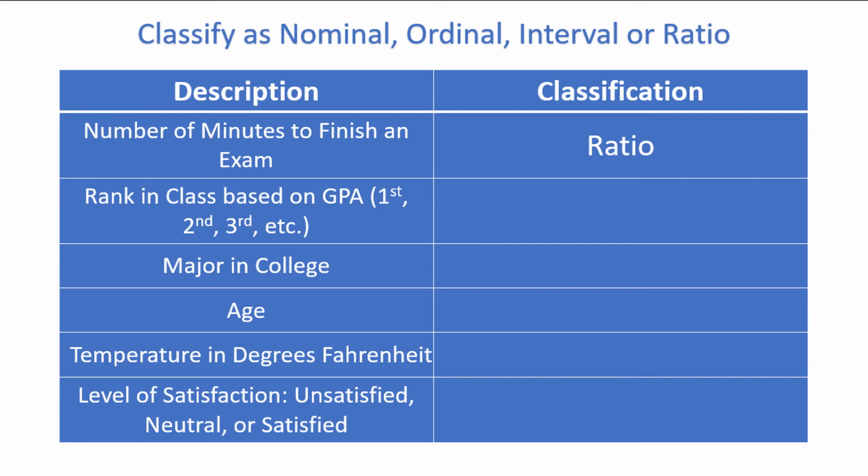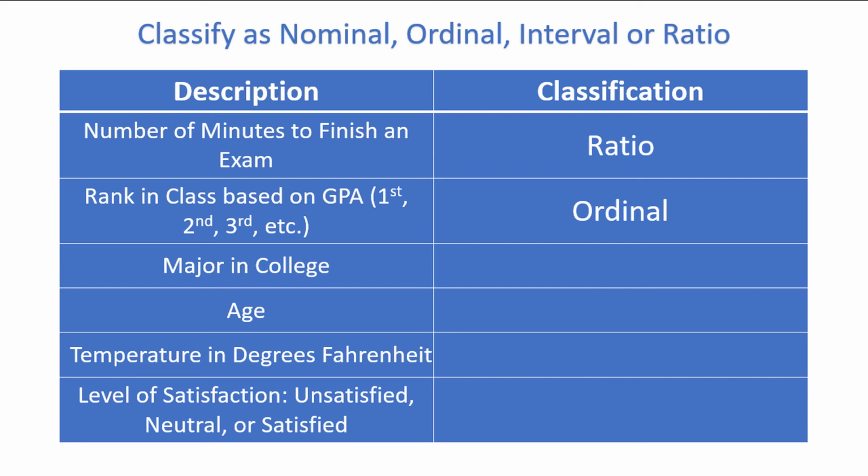The rank in class based on overall GPA, such as first, second, third, etc., is an example of ordinal data. But Luke, those are numbers. Doesn't that mean it has to be interval or ratio? Ah, my friend, you are but a statistics sapling, young and eager with much to learn. Ordinal data can be numerical, but it just doesn't happen all that often. If the variable is the rank of GPA and not the GPA itself, the difference between the data values is meaningless. How much higher is the rank 1 GPA than the rank 2 GPA? We can't know just by the ranks. GPA rank only tells us order, not meaningful differences, which is why the answer is just ordinal.